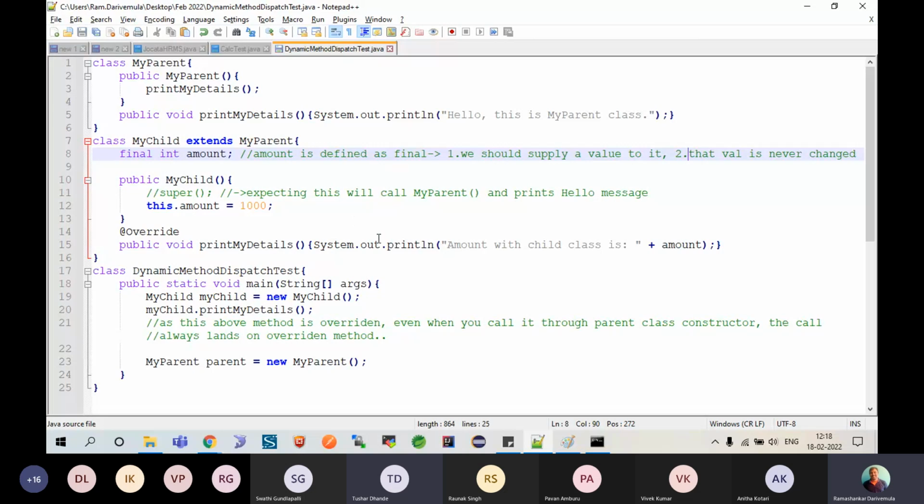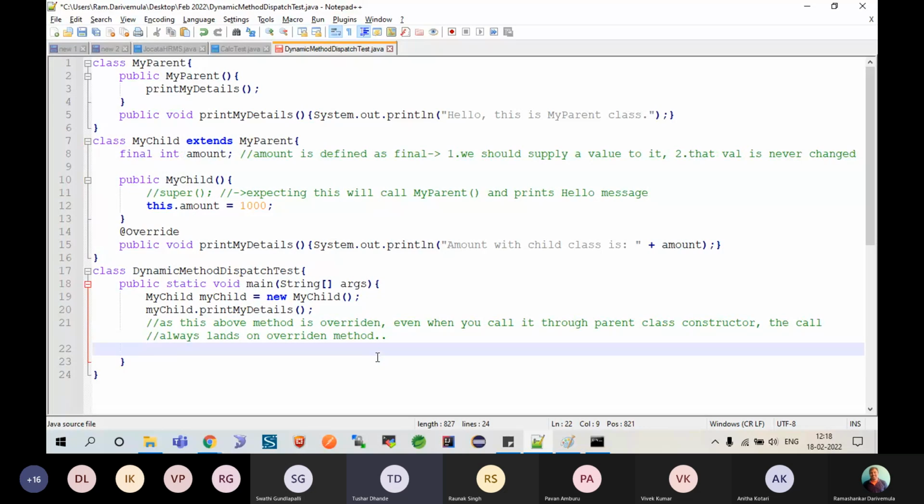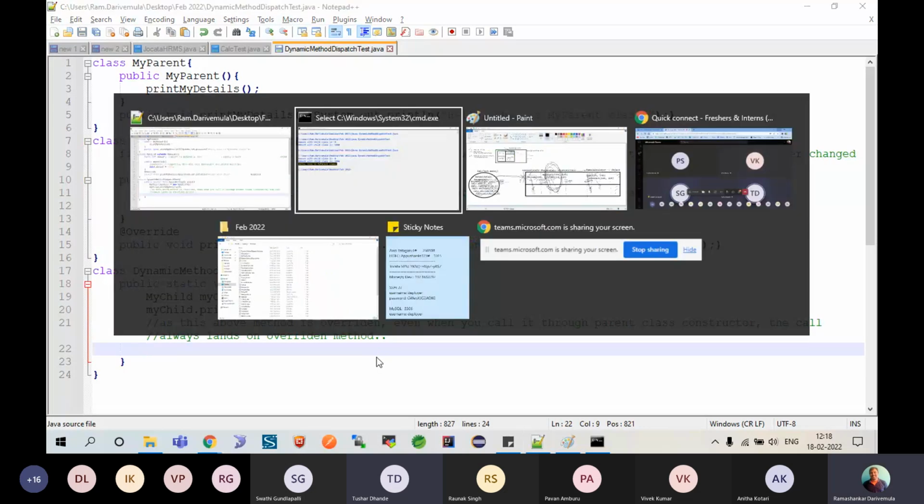Control S. Let's see this one. I'll remove this parent also for the time being. Control S, and I'll come back, CLS. Now I am recompiling this program, and you will immediately get an error message when you try to run the program.